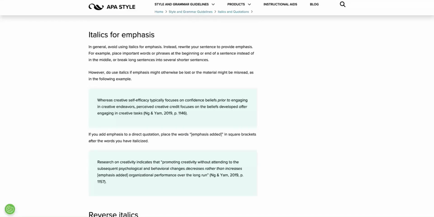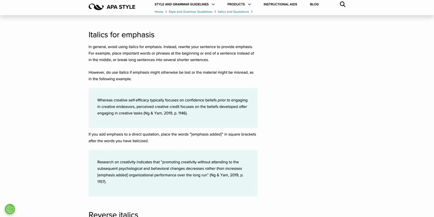Next, let's talk about using italics for emphasis. In general, you should avoid using italics to emphasize words if you can reword your sentences and provide that emphasis. However, if you cannot reword it and it is logical and the best fit, then it's okay to use italics for emphasis, or if the emphasis might be lost or the material might be misread.